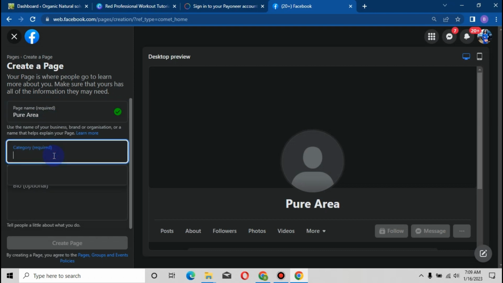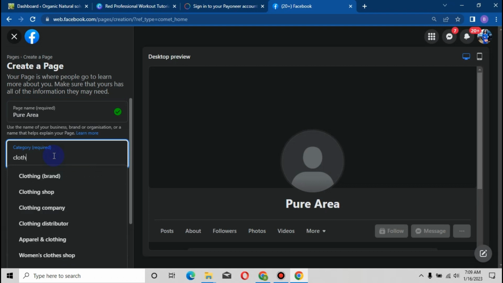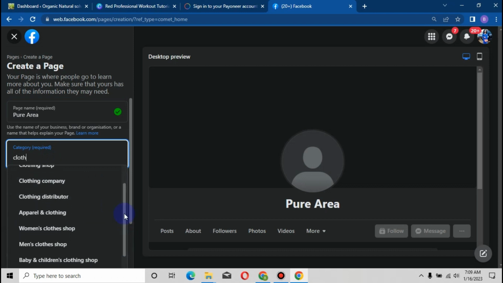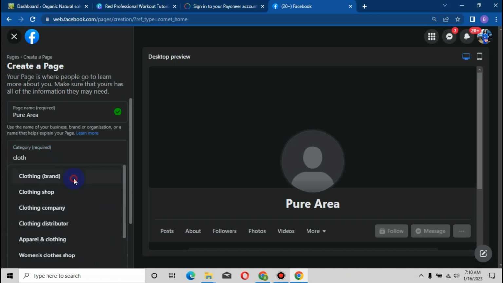So let's go for a category. Category can be anything. There are lots of categories. So let's just say we are going for clothings. You type in clothings, and as you're typing in clothing, you have a series of options to take from. Let's just use clothing brand. All right, so these are brand.